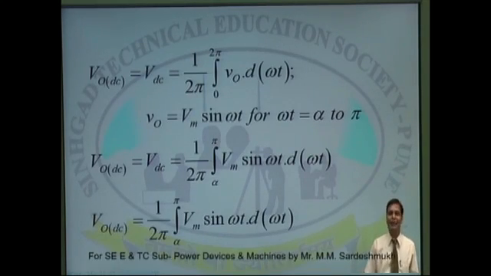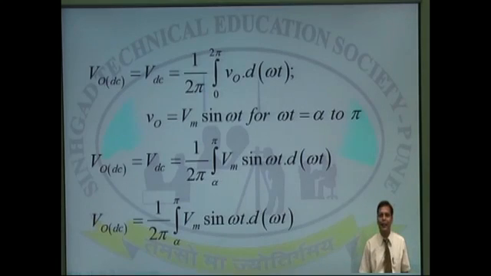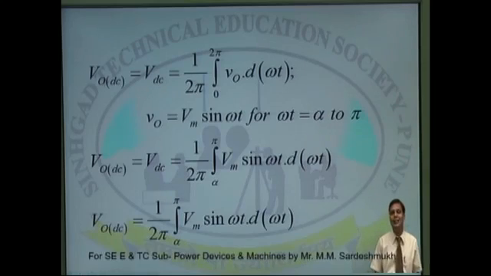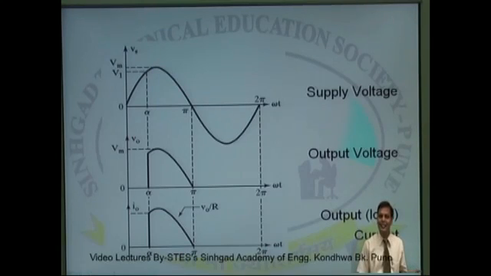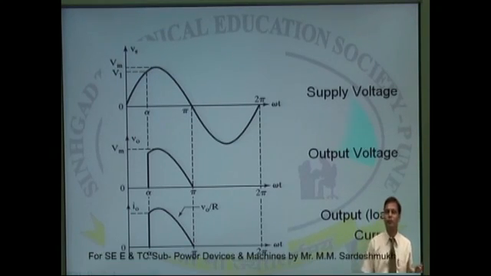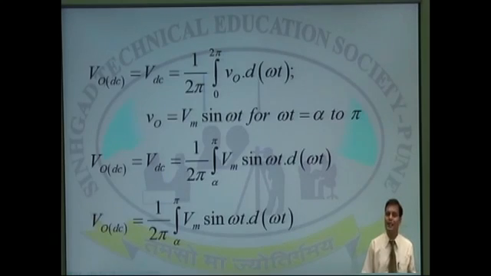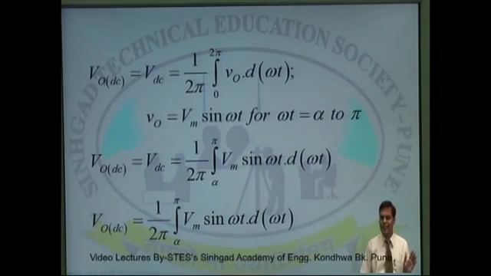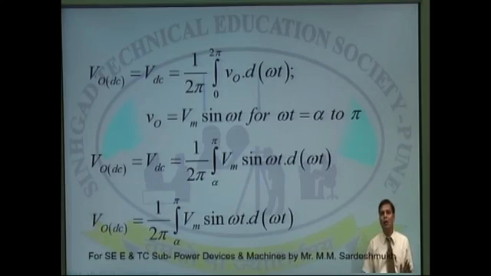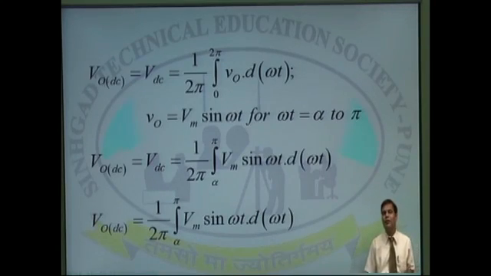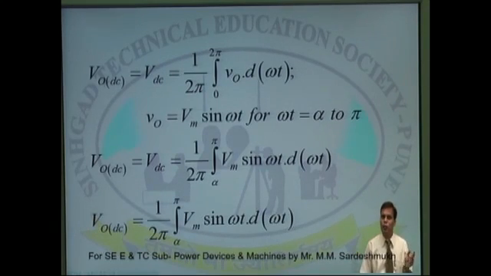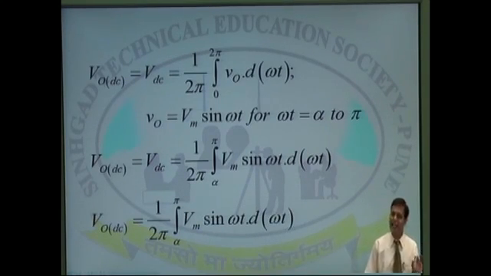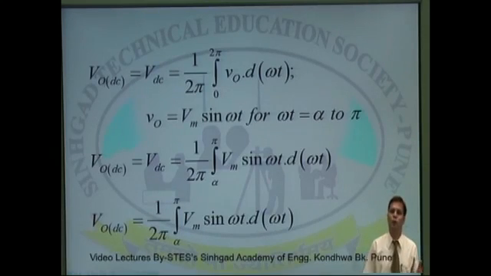value. Average DC value can be calculated by taking integration of output voltage over the period 0 to 2 pi, because the same cycle is going to be repeated after every 2 pi. Now if we concentrate on the output voltage waveform, you will find that the output voltage is available only from alpha to pi. So I can change the integration limit from 0 to 2 pi to alpha to pi, because from 0 to alpha the output voltage is 0, and from pi to 2 pi again output voltage is 0.